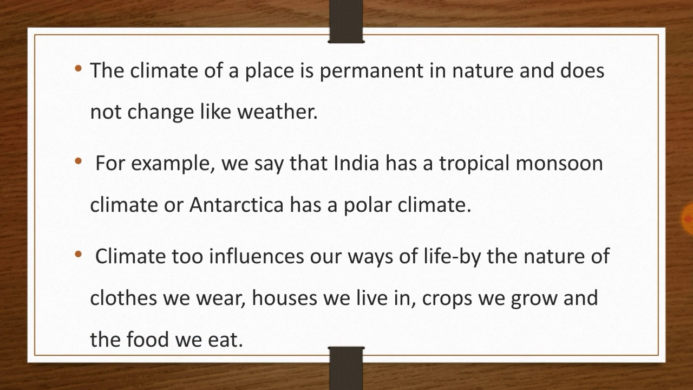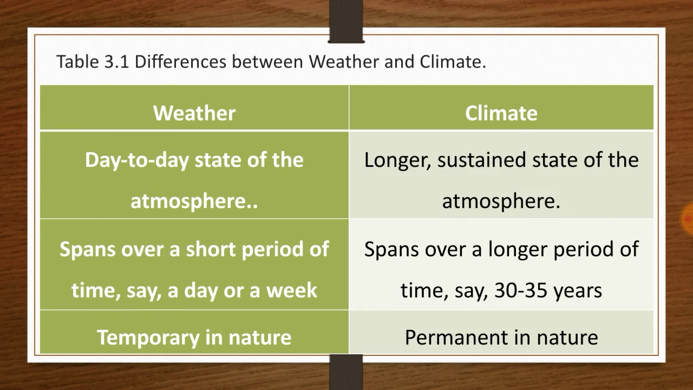So climate too influences our ways of life by the nature of clothes we wear, houses we live in, crops we grow, and the food we eat. So both weather and climate influence our existence. Now let's go to a table which shows the differences between weather and climate. See, everything is well explained in this table. Weather is the day-to-day state of the atmosphere, whereas climate is a longer sustained state of the atmosphere.